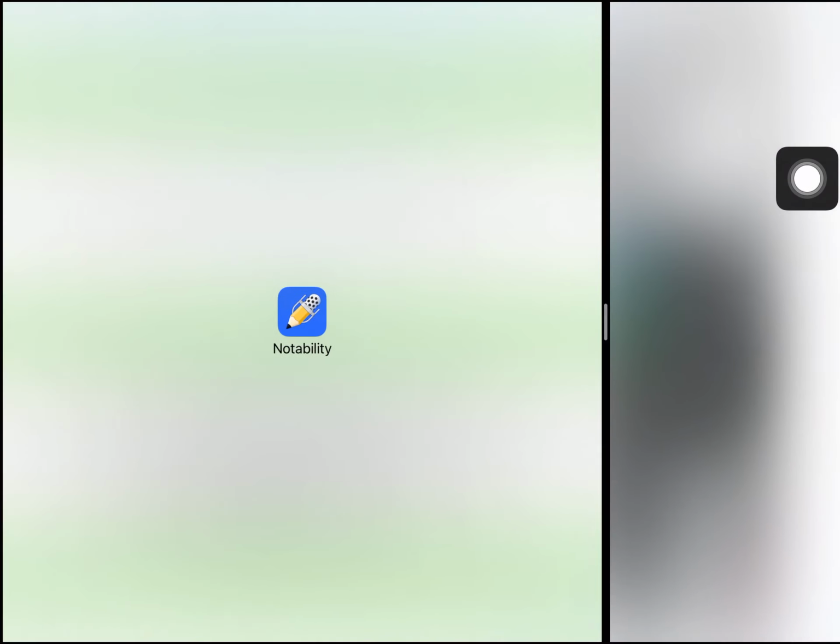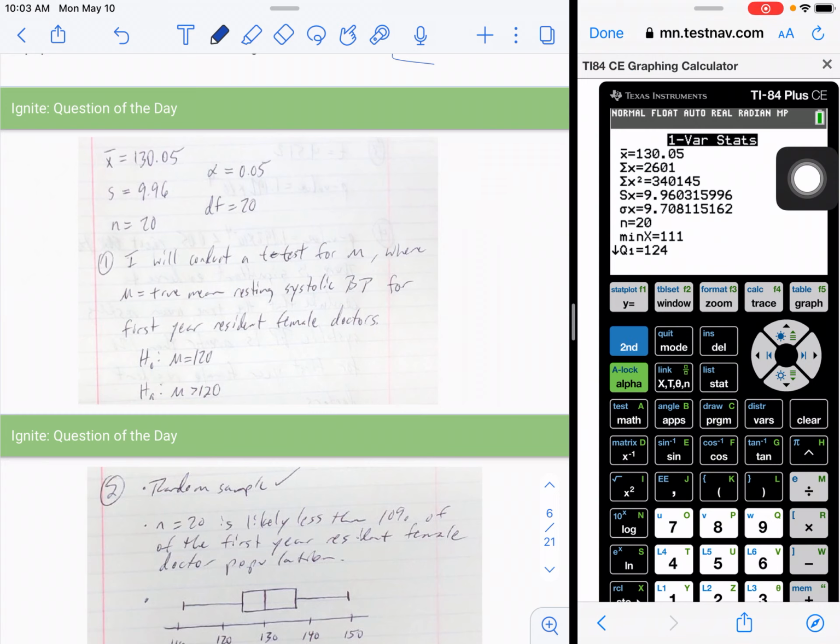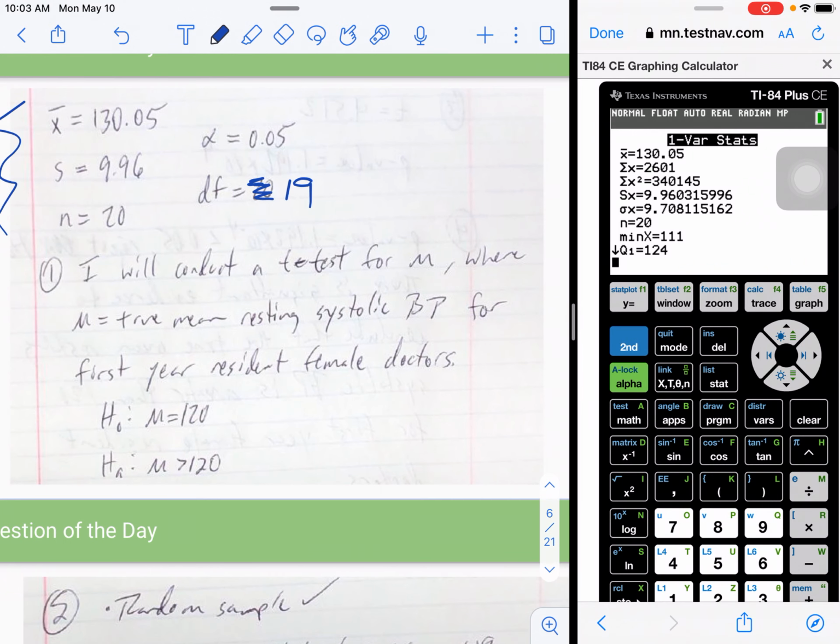All right, so move that to the side for the moment. So that's the information I wrote there. And this should be 19 degrees of freedom here. Alpha value is 0.05. So that I'm ready to start step 1, I will conduct a t-test for mu, where mu is the true mean resting systolic blood pressure for first-year resident female doctors. So I named my procedure and I identified my parameter.